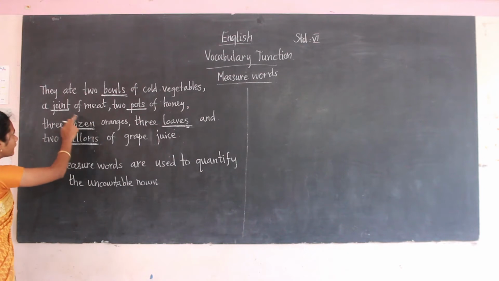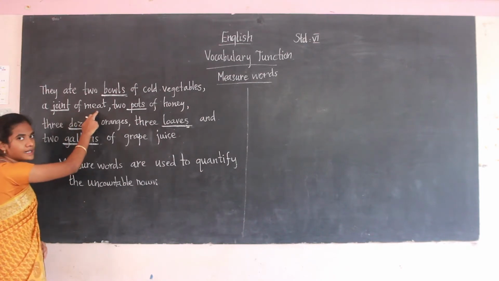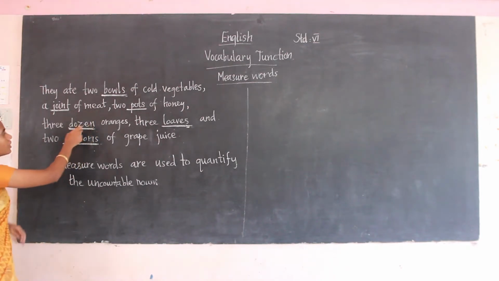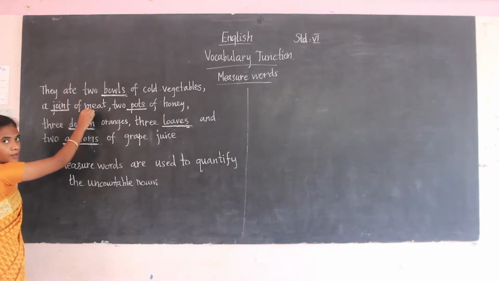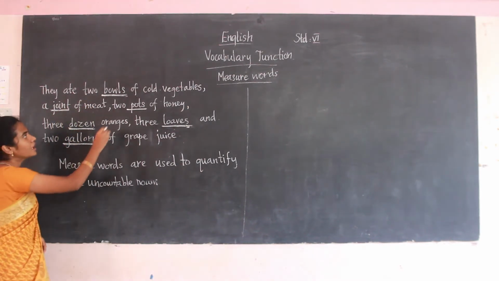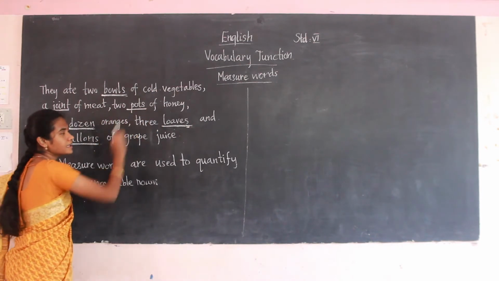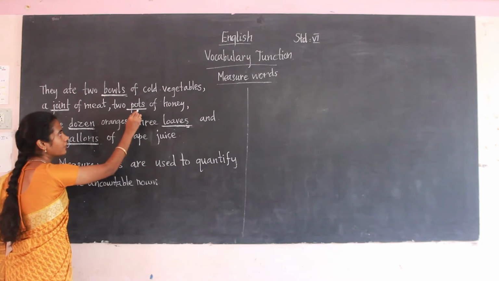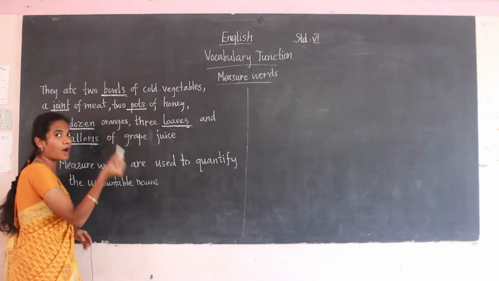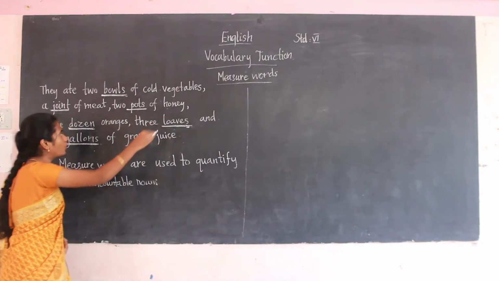So see here, a joint of meat. Here meat is an uncountable noun, so the joint is used to quantify the uncountable noun meat. Then 2 pots of honey. Honey is the uncountable noun. Here the pots are quantifying the uncountable noun.